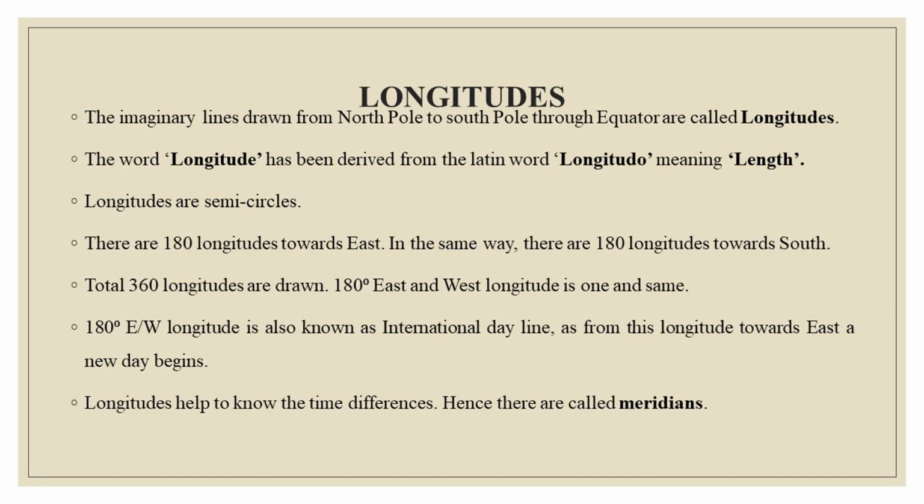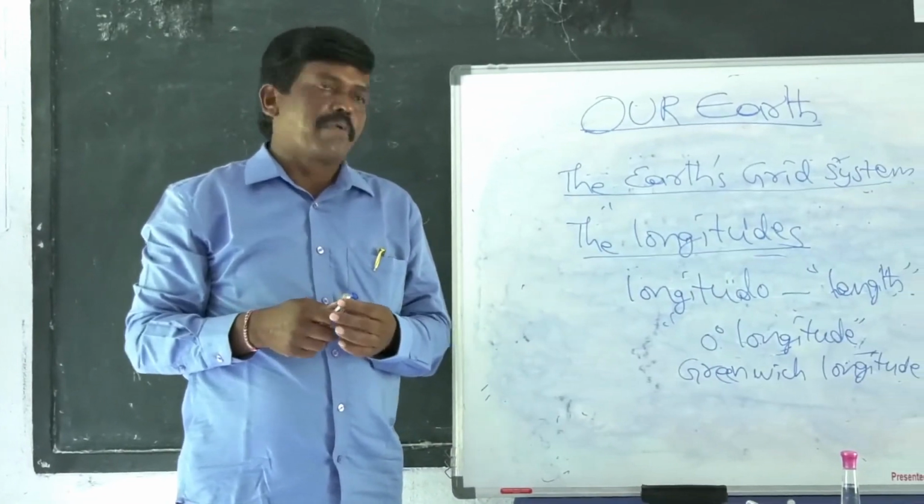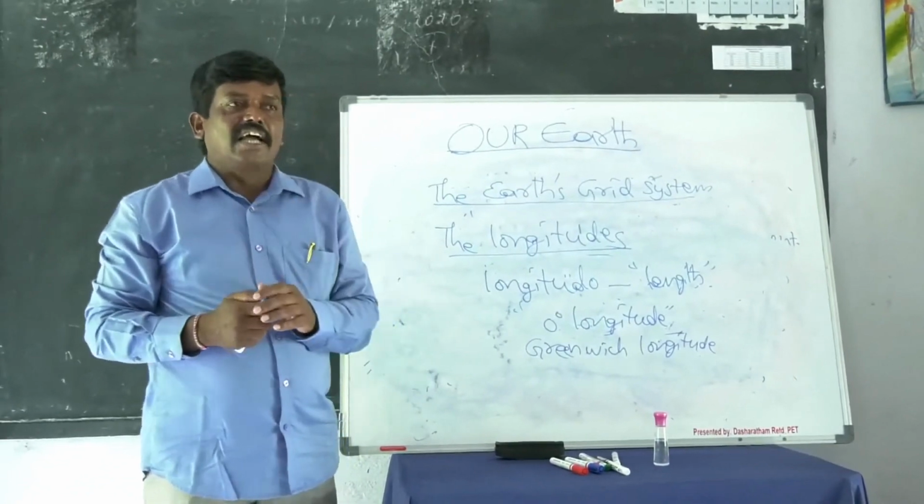through Greenwich near London in Britain. That's why it is 0 degrees longitude. This 0 degrees longitude is called Greenwich longitude. The other name of Greenwich longitude is prime meridian. From Greenwich longitude we count the longitudes.